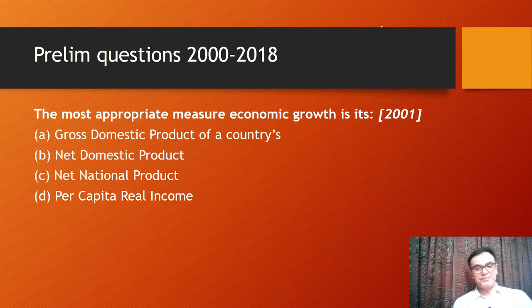Okay. Now, what are the prelims questions which have been asked in the last 19 years in this particular section, that is national income? Like I said, time and again they will be asking you on the definition part. What is GDP? What is GNP? What is NNP? What is national income? What is real national income? These are the questions they ask mostly from this section, not how much percentage it is, whether the Indian economy has contracted by minus 4.5%. These are the things that you should ignore.